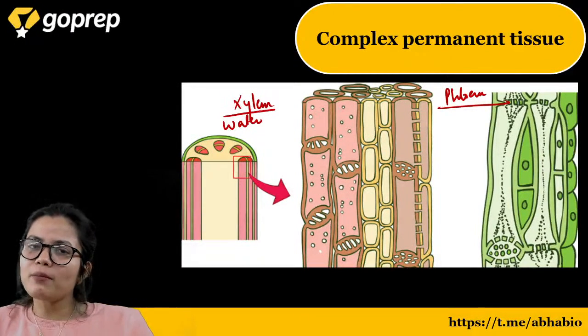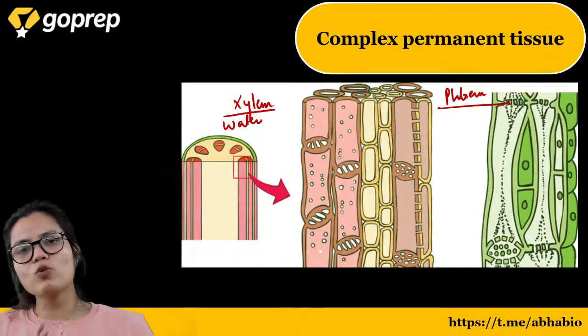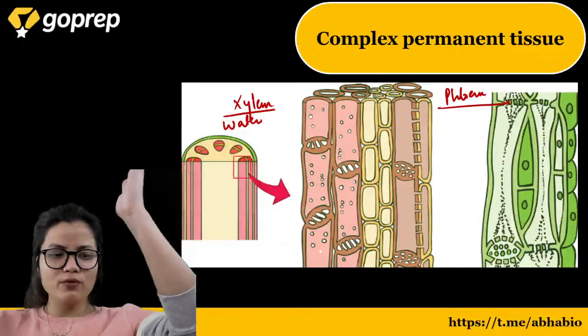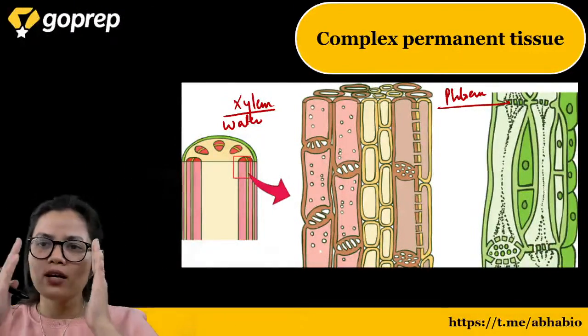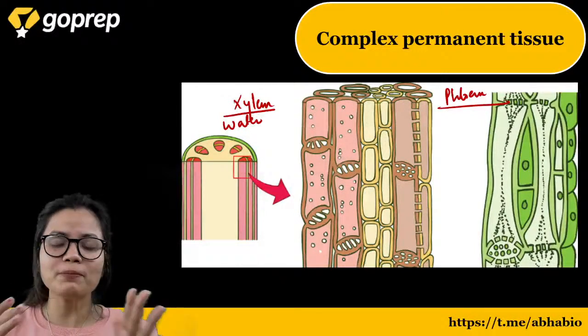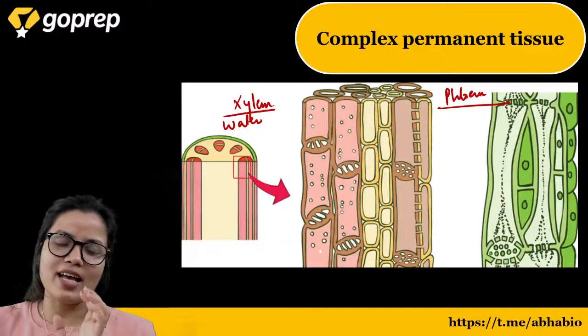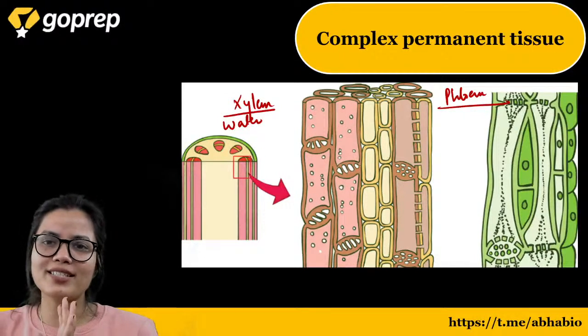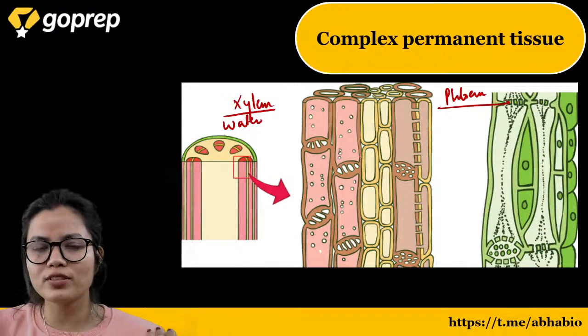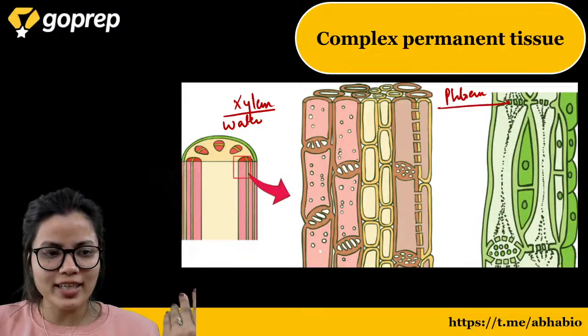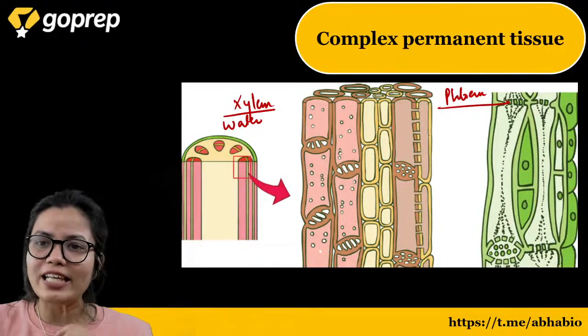Xylem always carries water upward, while phloem carries food with bidirectional movement. I hope the xylem and phloem is clear to all of you. Xylem is generally composed of dead cells, while phloem is composed of living cells.